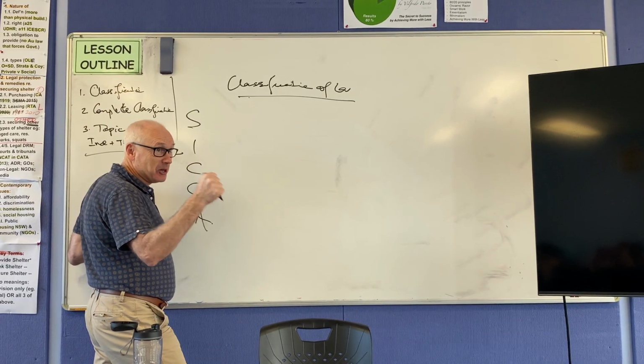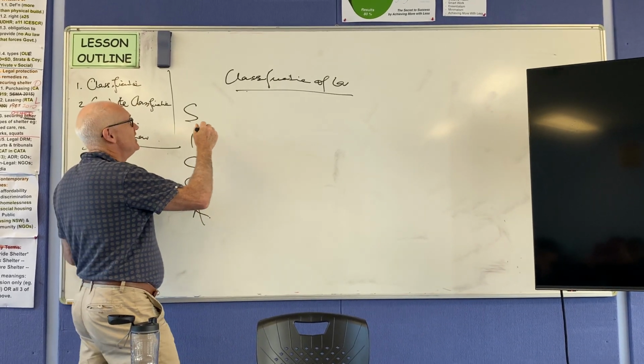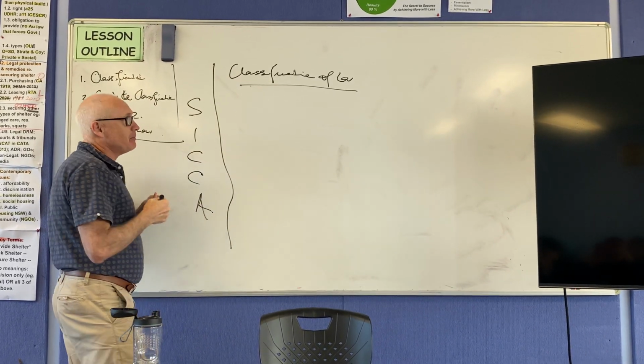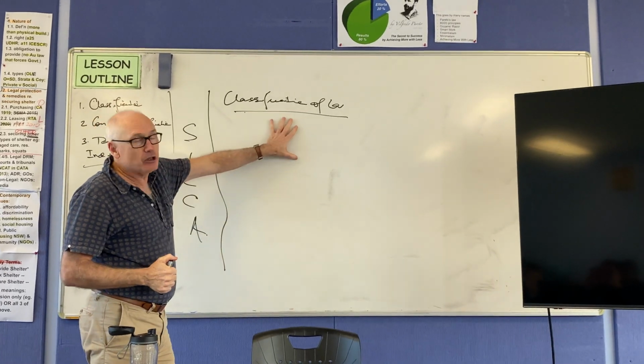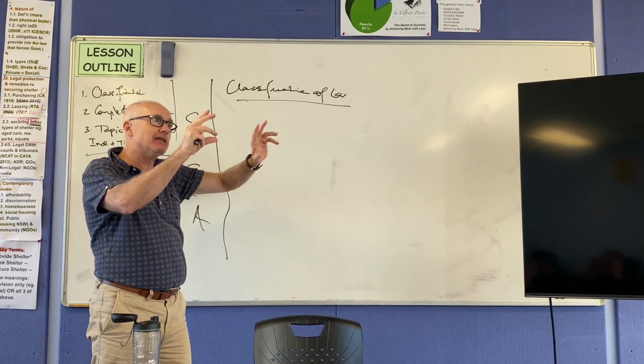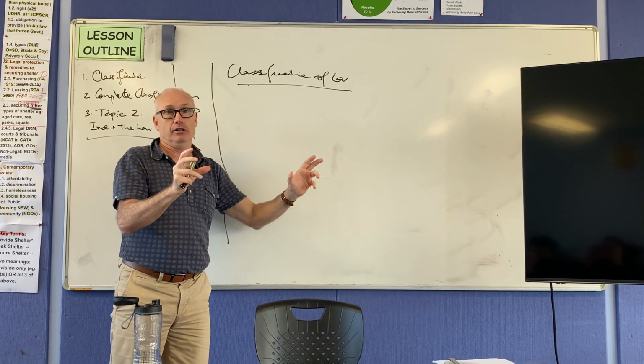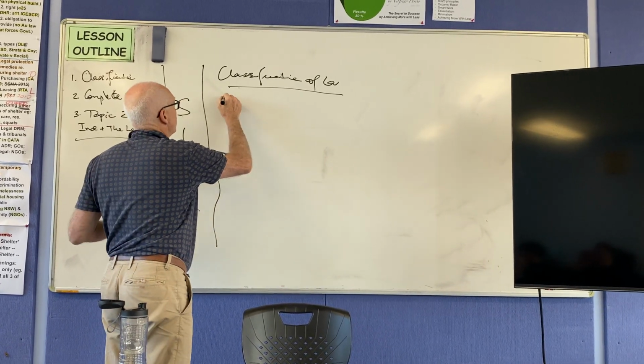Sam, this is what I wanted. Yes. So there's two ways we can think about the law. We can think about where it's come from. That's the source. And we can think about, well, how can we classify it? How can we categorize it? Okay? And the answer is very simple.